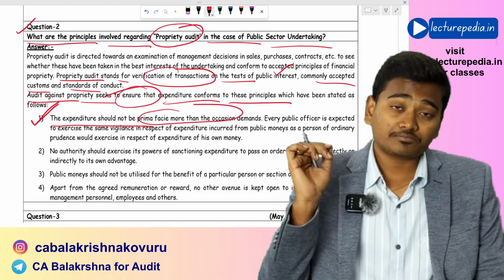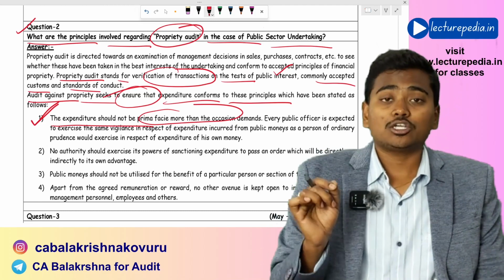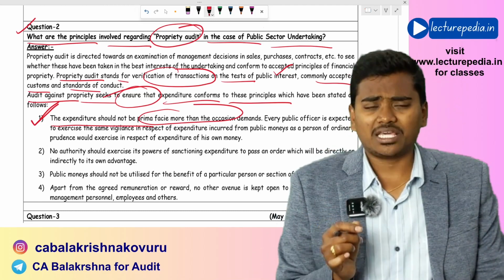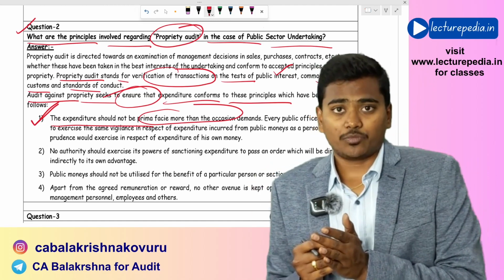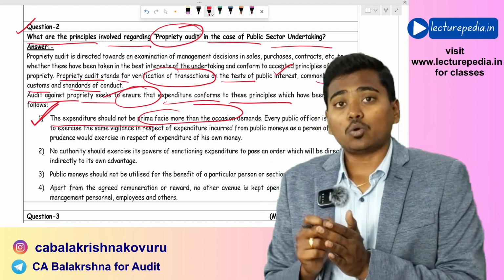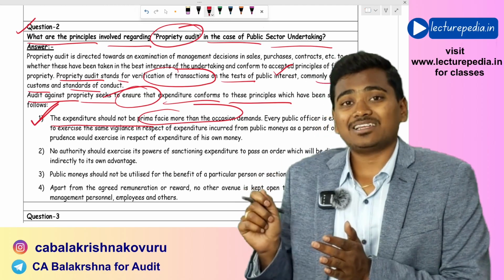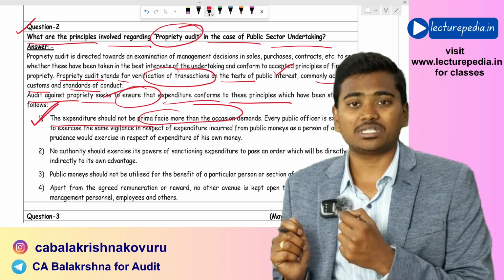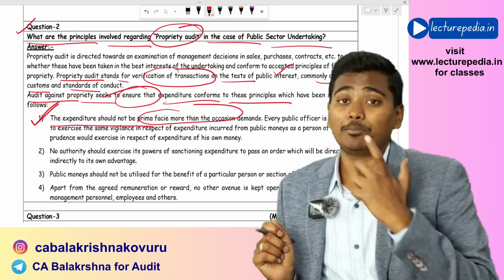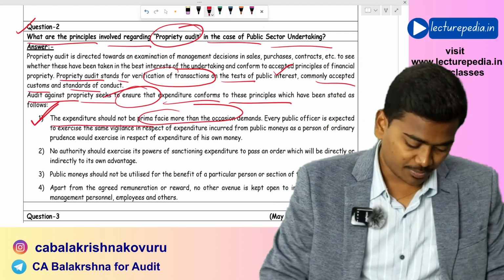And each officer should exercise the same care as he would exercise in case of his personal funds. If he is spending his own money, how much care he takes, the same type of care has to be taken while spending public money also. This is the first principle.